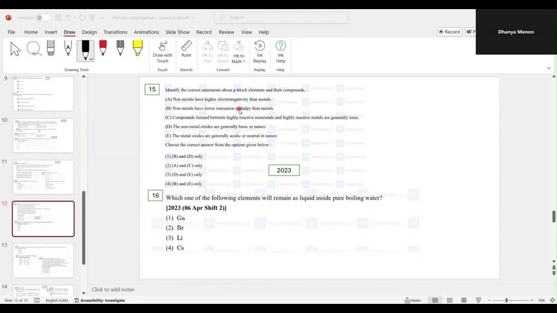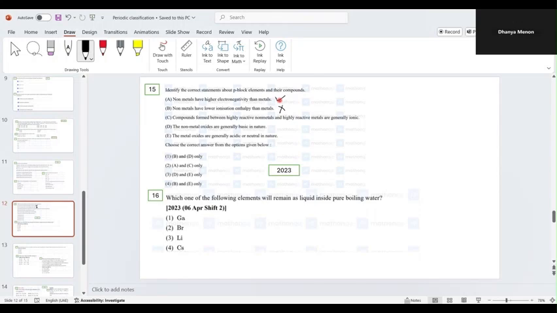Non-metals have high electronegativity than metals. So statement A is correct. Non-metals have lower ionization enthalpy than metals. Low ionization enthalpy, that's wrong because metals tend to lose electrons readily. So that's wrong.